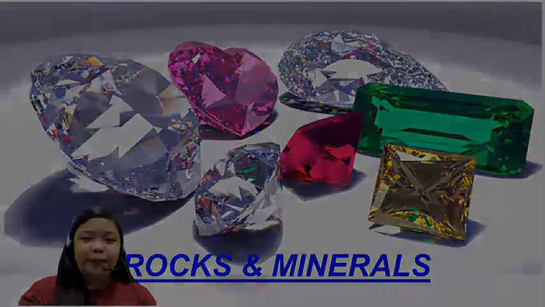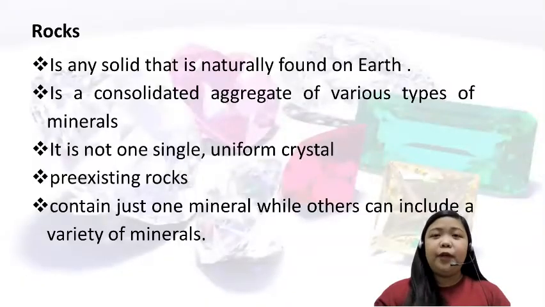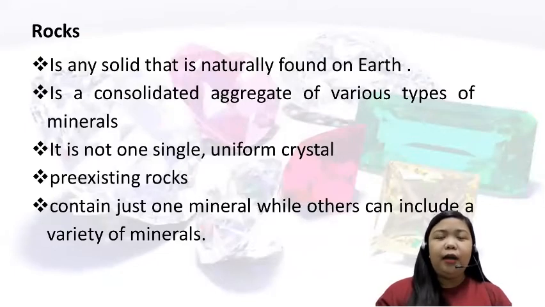First, for the first part of our lesson, let us define what rocks are. A rock is any solid that is naturally occurring and naturally found on Earth. So what does it mean? It simply means that a rock is any solid material that naturally exists on the Earth's surface.